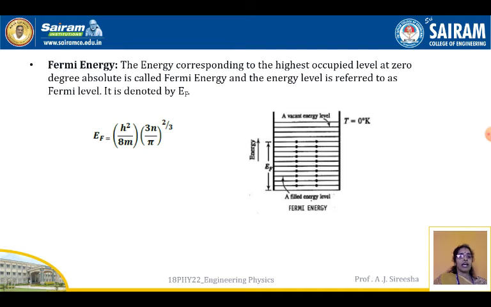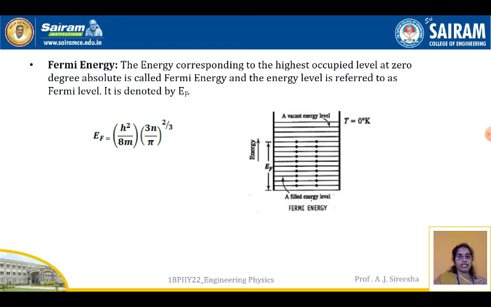That means, what is the energy at 0 degrees absolute temperature, at 0 Kelvin? The energy corresponding to the highest occupied level, that energy level is called the Fermi level. If you see the figure here, at temperature T equal to 0 Kelvin, the highest occupied energy level is called the Fermi energy level, and this is denoted by EF.